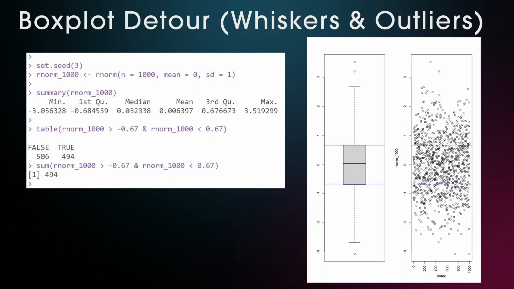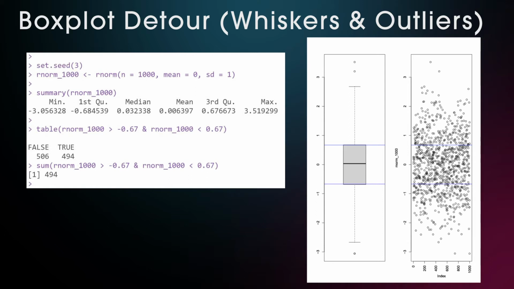and minus 0.67 standard deviations, and you see 3 points in the box plot that extend above or below 3 standard deviations. When you look at the dot plot at the bottom, you see that it's actually 2 points below -3 standard deviations, and I added these blue lines in between where 50% of the data should fall in a normal distribution. Let's check some of the things I just said.